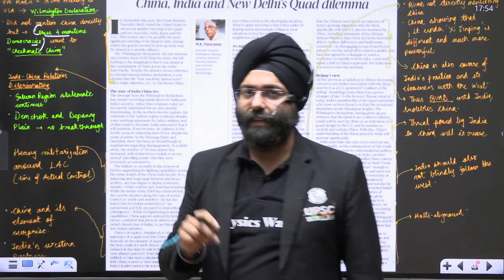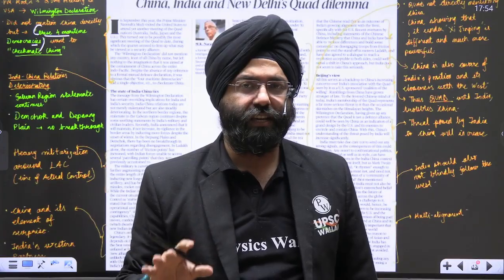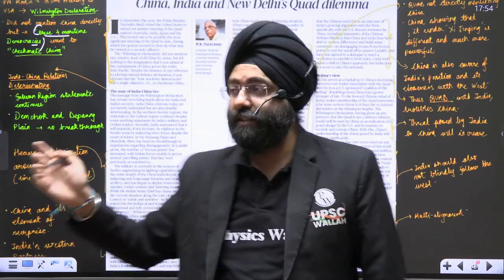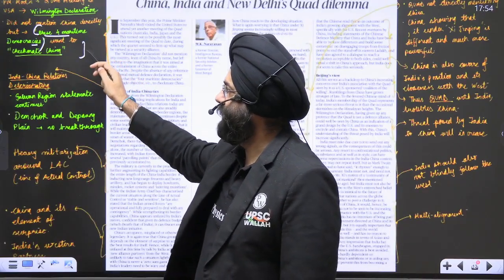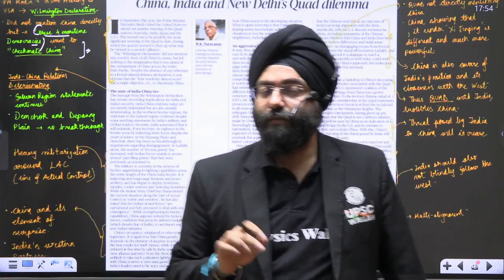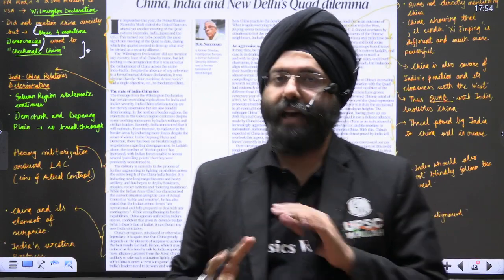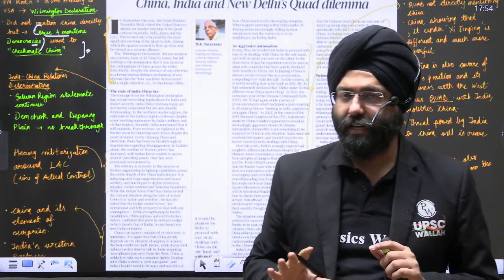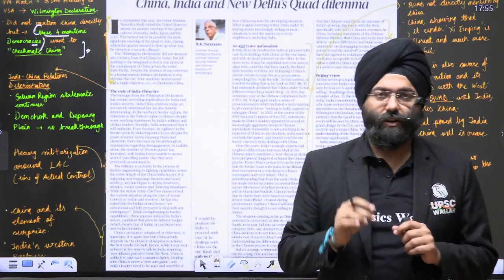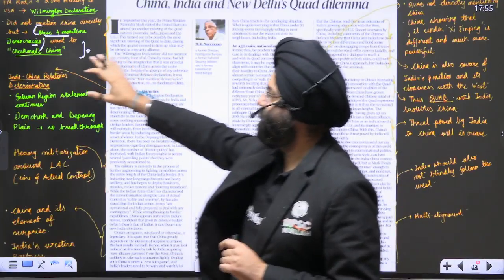Now, this is aiming at checkmating China. As we have in chess, checkmate the king and you win the game. So these words themselves become very important when you write the international IR questions. Checkmating China. So this is, in a way, without explicitly stating, what the Quad has in mind, because you know that China is a nefarious element, which is creating a lot of issues at the geopolitical level. So Quad, in a way, wants to checkmate China.